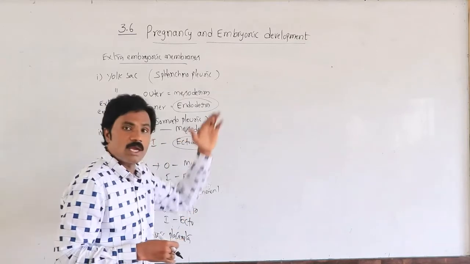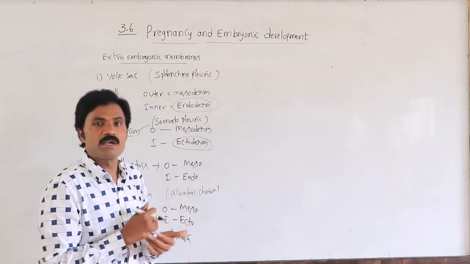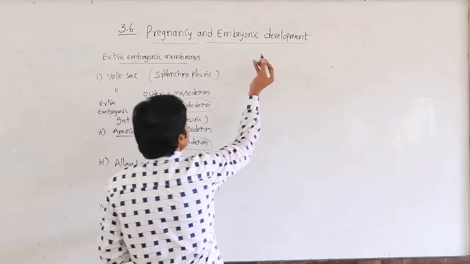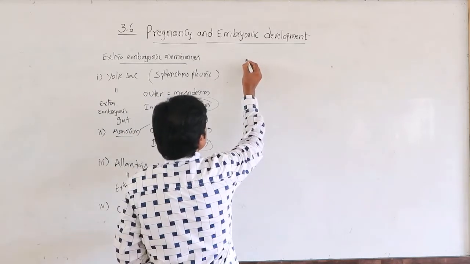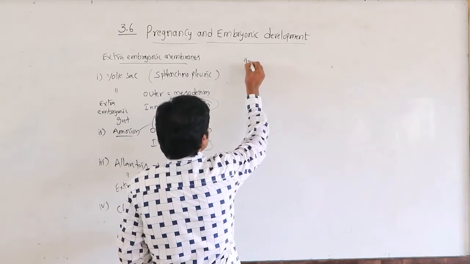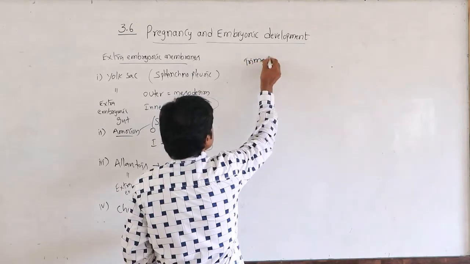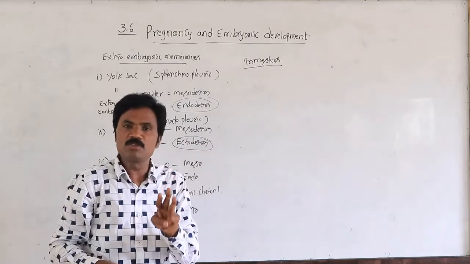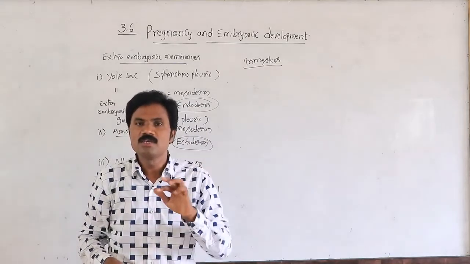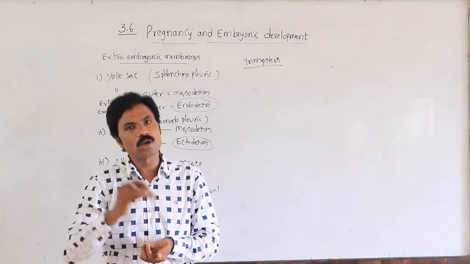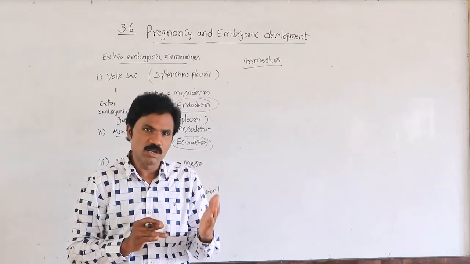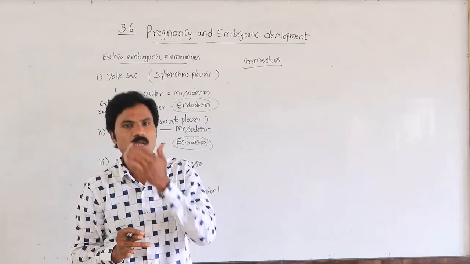Then, during growth and development of the baby inside the womb of the mother, we represent it as trimesters. For understanding purposes, the first 3 months we call the first trimester, the second 3 months the second trimester, and the last 3 months the third trimester. The first trimester, second trimester, third trimester.